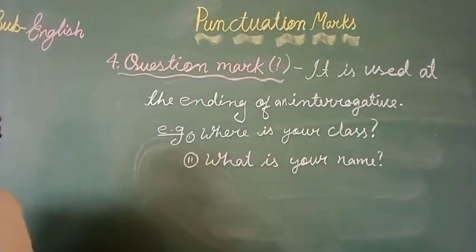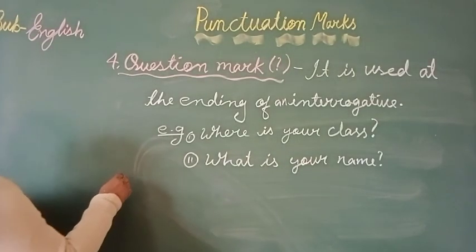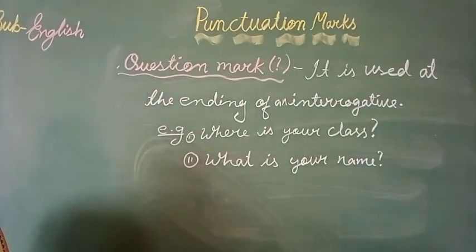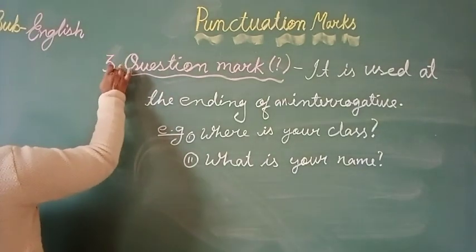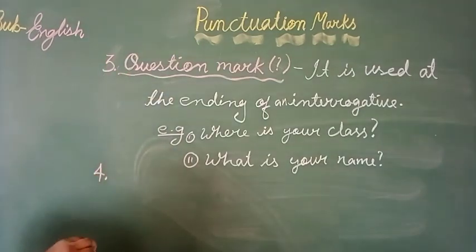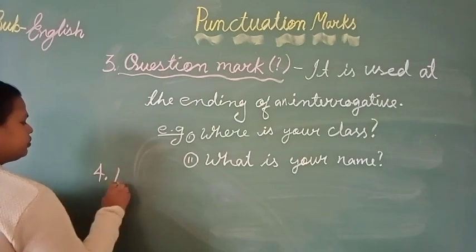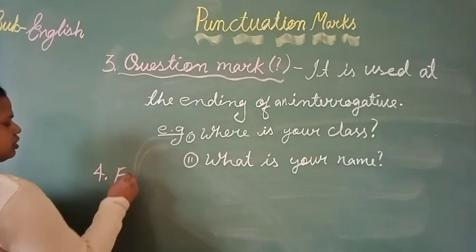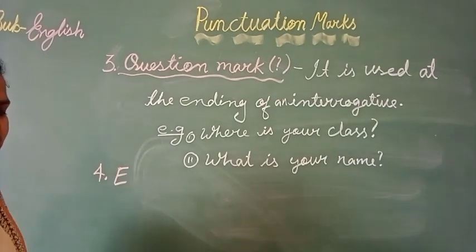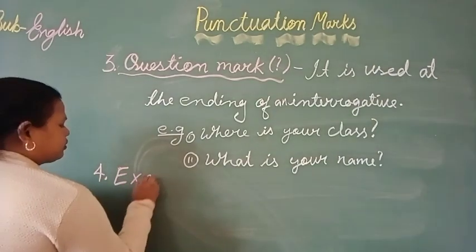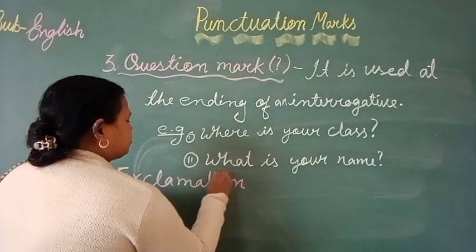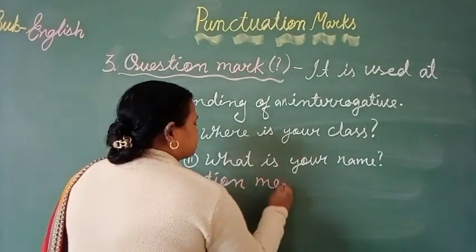Now our fifth, it is number 3rd. This is number 3rd, and now it is 4. 4, that is exclamation, or you can say exclamatory sentence. So the mark which we use here, that is called as exclamation mark.